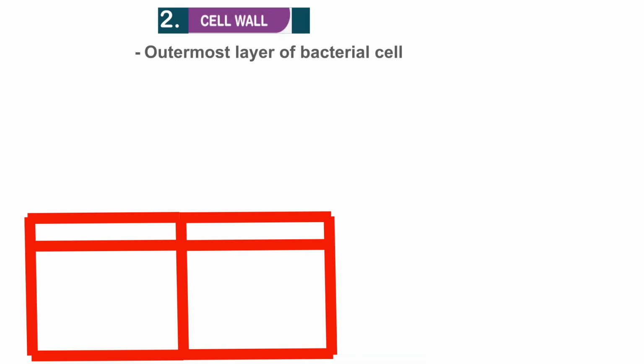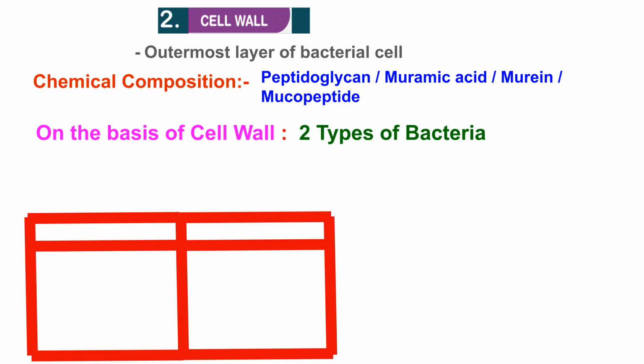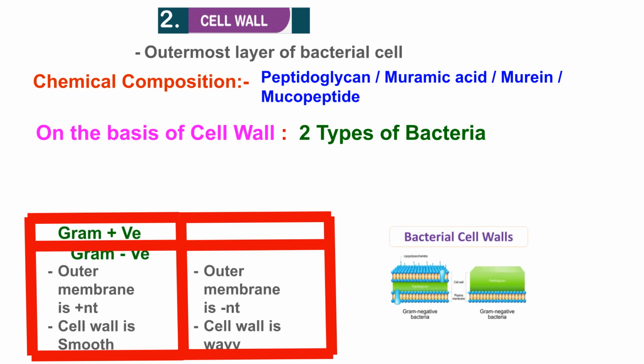The cell wall is the outermost layer of the bacterial cell, chemically composed of peptidoglycan, muramic acid, murein, or mucopeptide. Based on the cell wall, there are 2 types of bacteria: gram-positive and gram-negative. Gram-positive bacteria have a smooth cell wall with an outer membrane absent. Gram-negative bacteria have a wavy cell wall with the outer membrane present.